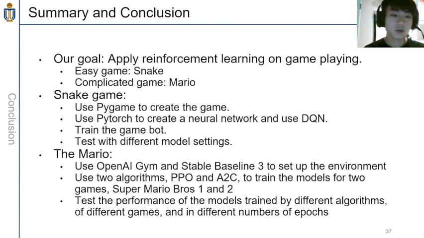For the Mario game, we used OpenAI Gym and Stable Baselines 3 to set up the environment. We also used two algorithms, PPO and A2C, to train the models for two games, Super Mario Bros. 1 and 2. We also tested the performance of the models trained by different algorithms on different games, Mario 1 and 2, and with different numbers of epochs. And that is the end of our presentation.